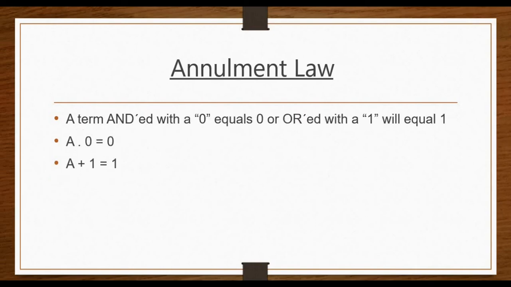The next law is annulment law. A term ANDed with a 0 equals 0 and ORed with 1 will equal 1. The first expression, A into 0 equal to 0. That means a variable ANDed with 0 is always equal to 0. A plus 1 equal to 1. This expression states that a variable ORed with 1 is always equal to 1.